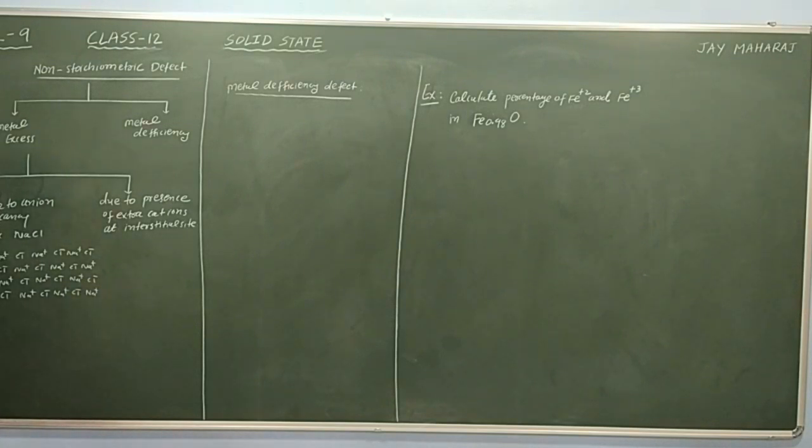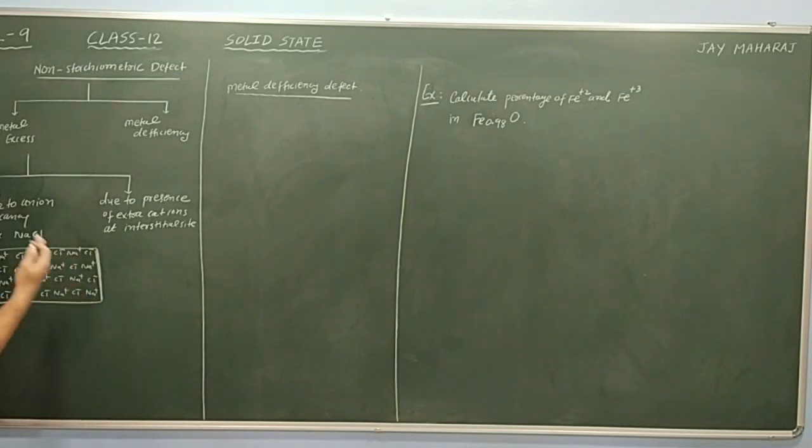For the simplicity purpose, this is the structure of the NaCl crystal in which positive and negative ions are shown. The NaCl crystal is heated in an atmosphere of sodium vapor. Then what happens? Sodium vapor will be deposited on the surface of the NaCl crystal.